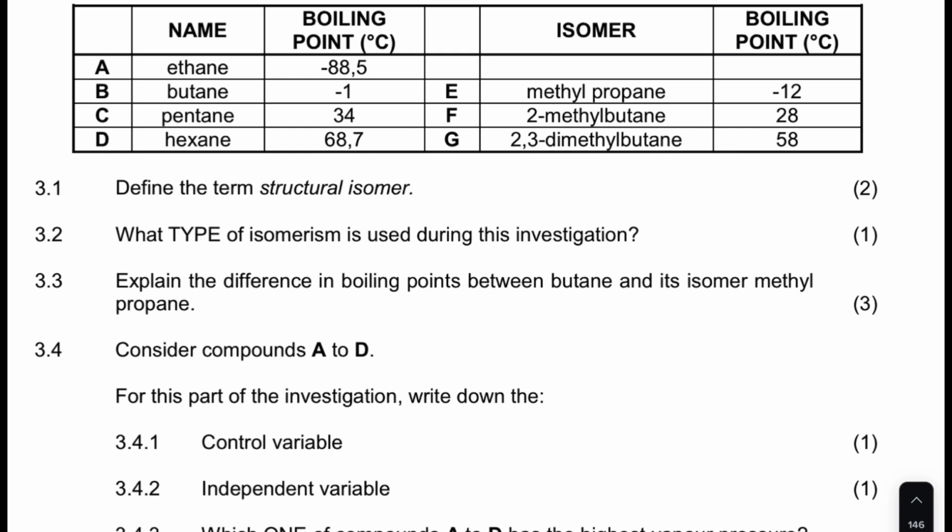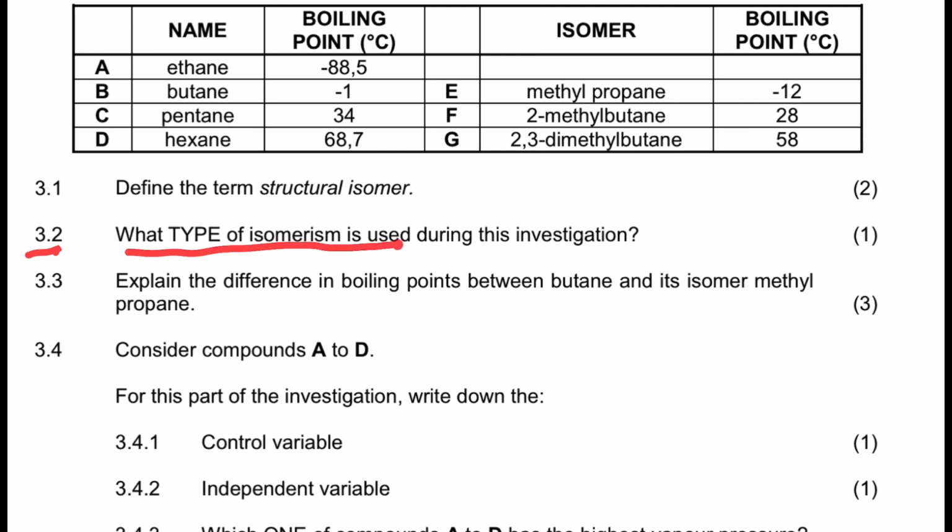Okay, let's leave that. Let's answer the question. Define the term structural isomer. Structural isomer, it's a compound with the same molecular formula but different structural formula. Guys, please stick to the exam guideline. I might be paraphrasing it, but it's that.